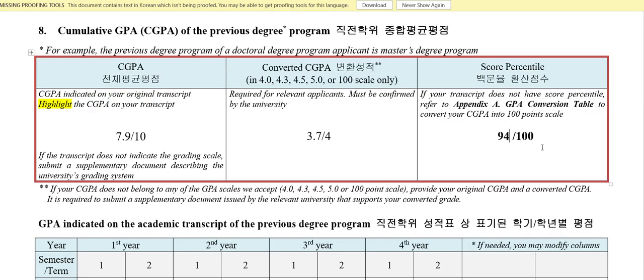Okay. So you are fulfilling the requirement. Some people ask me, my percentage is really low, how can I apply? Their original percentage is below 80. According to GKS, you can't apply if you have less than 80 percent or 2.64 on the 4 scale.